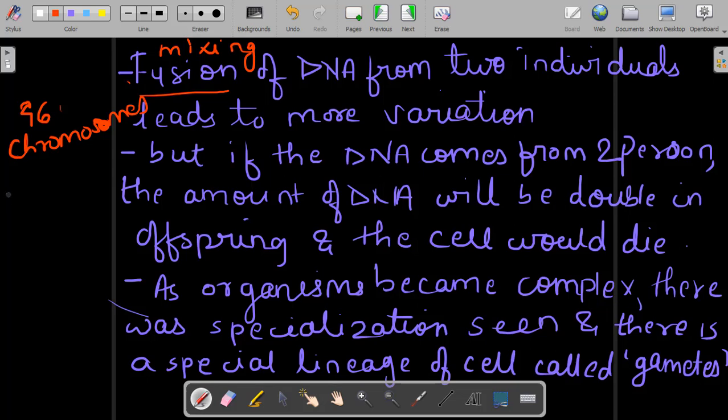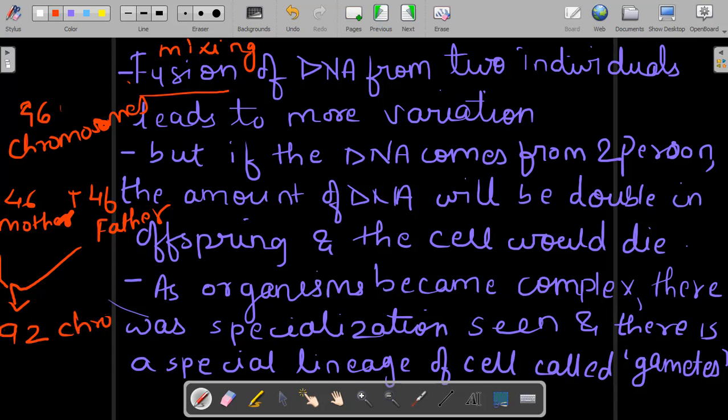And if 46 from mother mixes with 46 from father, right? Because a mother cell will also have 46, a father cell will also have 46 chromosomes, as I said right now. And when the baby is formed, it will mix, so it will lead to the formation of 92 chromosomes.